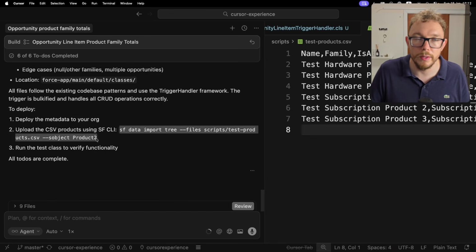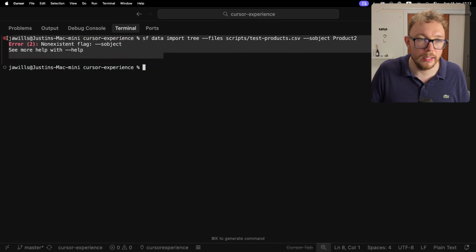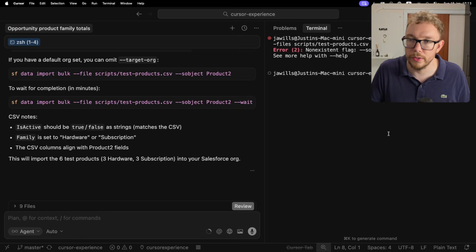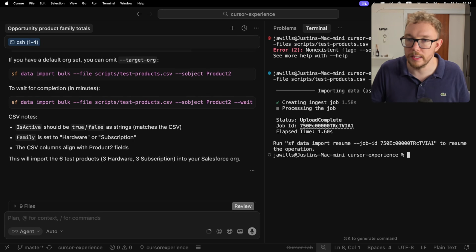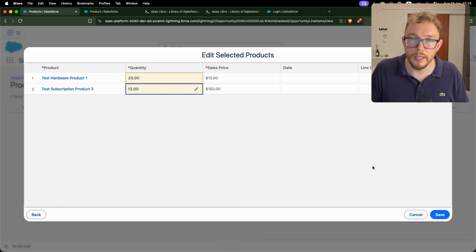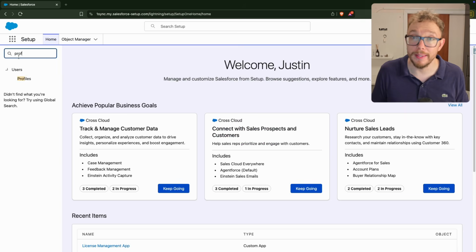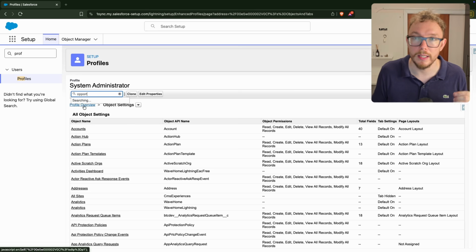So I'll just go and run this inside my command line, and that didn't work. So what we can actually do is give this error to Cursor. It gave us an updated command, since import tree is not a correct command, but we can import bulk. And you can see that this is running and completed. Keep in mind, no standard price was added, so we'd still need to go and add that. And now we can go and add these products. You can see here that they totaled. Keep in mind that because I created them through the CLI, I had to still set the profile